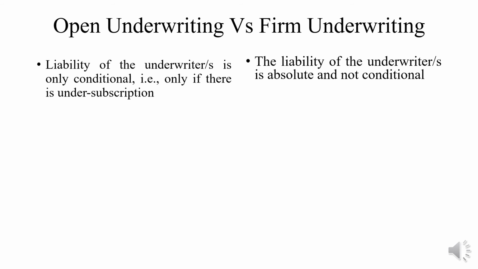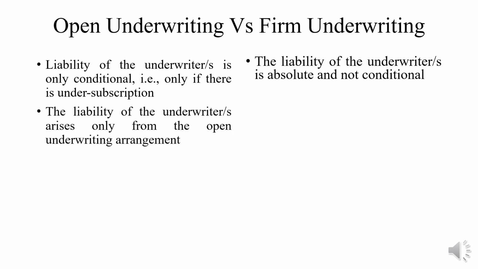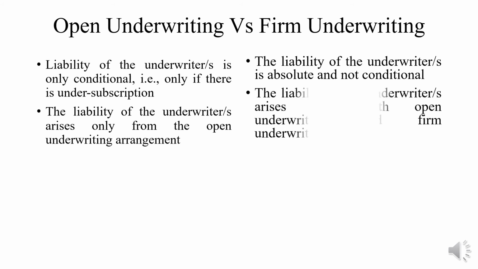So whether there is undersubscription or oversubscription, these firm underwriters are going to take a specified number of shares. The liability of the underwriter or underwriters arises only from the open underwriting arrangement, whereas in the case of firm underwriting, the liability arises from both open underwriting and firm underwriting. So in case of firm underwriting also, open underwriting is going to take place.